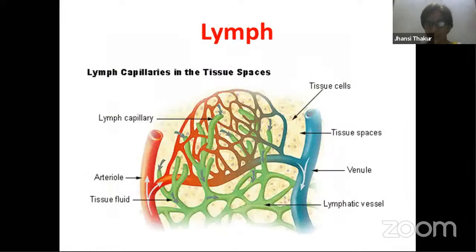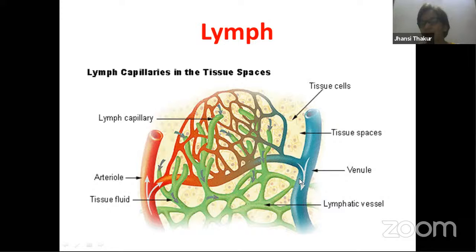Whatever material did not enter the veins and will not go to the heart is picked up by these capillaries. These lymphatic capillaries are doing the same job that veins should be doing. Hence we say that lymphatic vessels are a system parallel to the venous system.